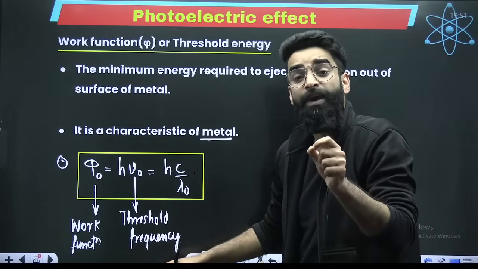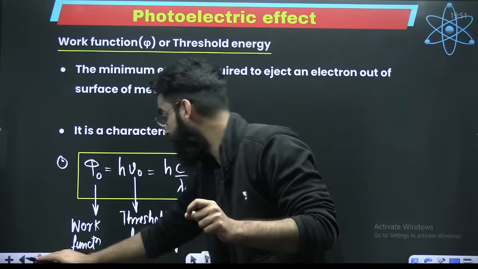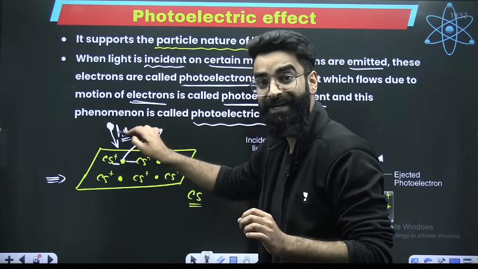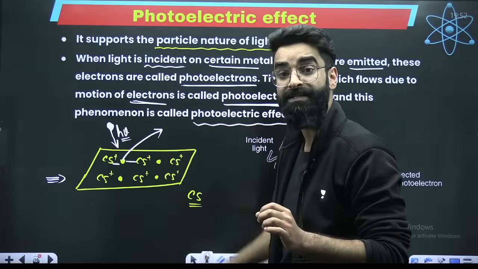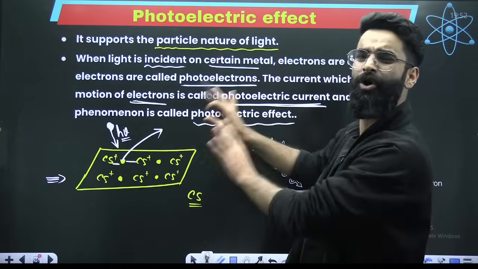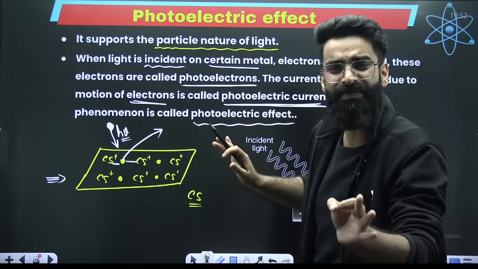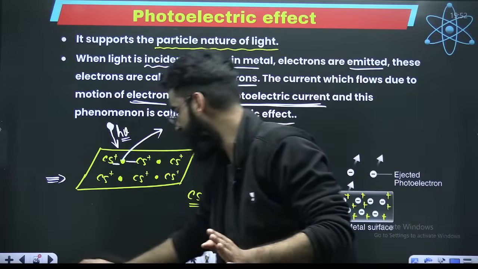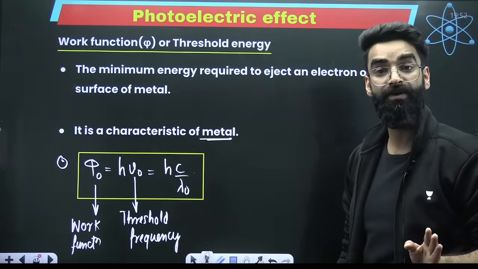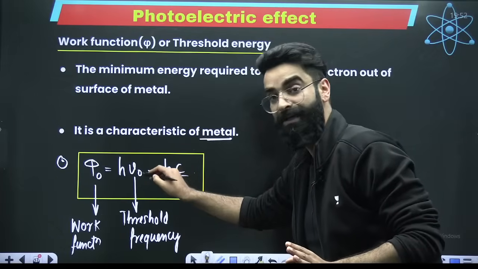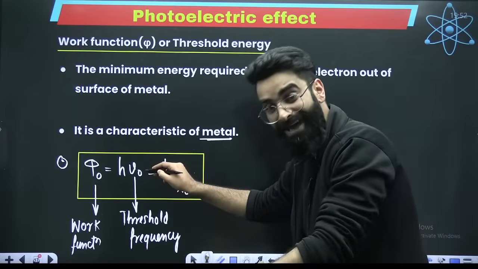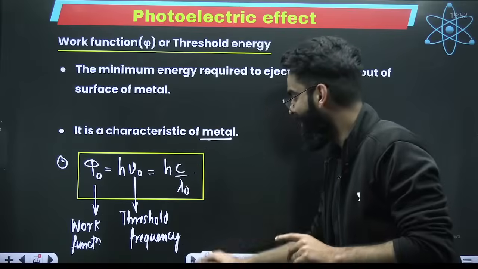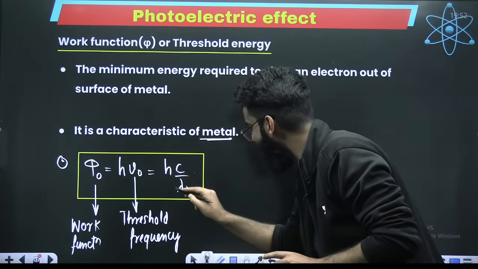It is the minimum frequency which this photon carries to just knock out the electron. That is what you call threshold frequency. The minimum frequency which the photon carries to just knock out the electron. Minimum frequency required. If this is minimum, that means this has to be maximum.